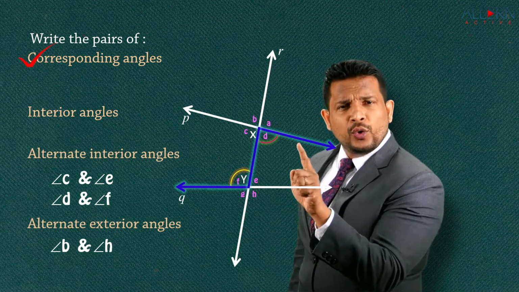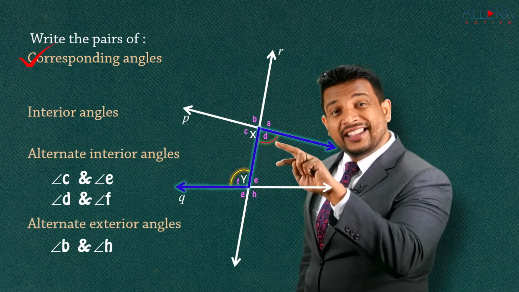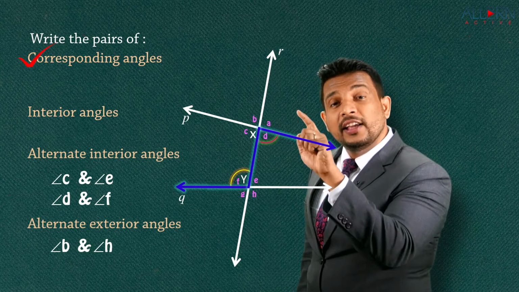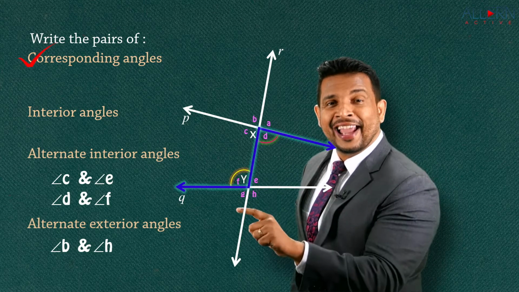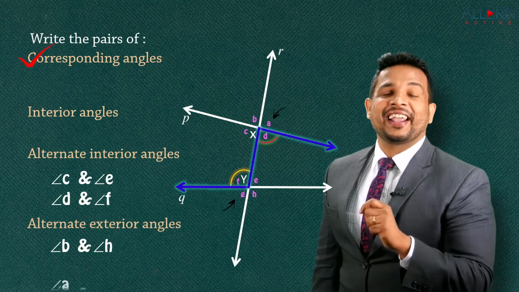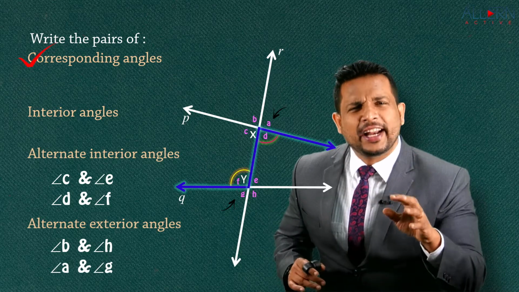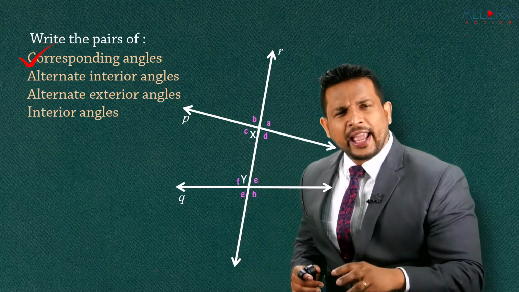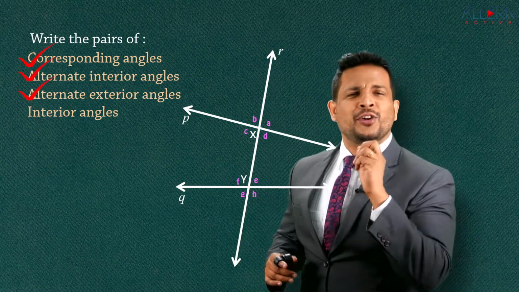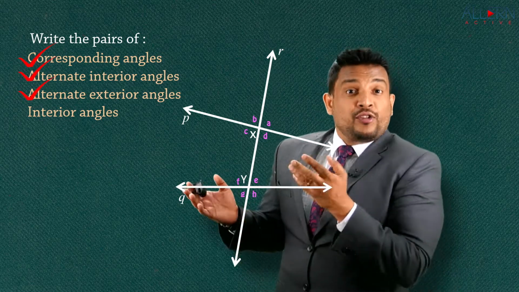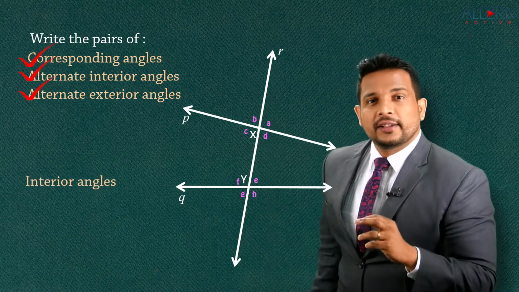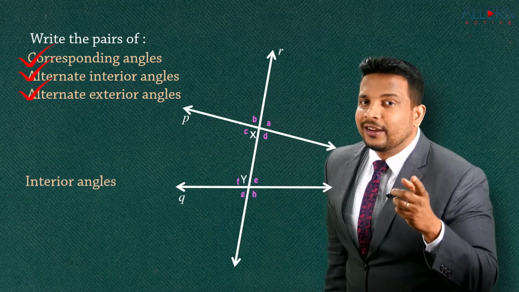Now, the moment you got this, with the help of this, can we get the alternate exterior one? That is angle A and angle G. That is what we write there, angle A and angle G. That's the next pair of alternate exterior angles. Was that easy? Very easy, right? So we got now corresponding angles, alternate interior angles, alternate exterior angles. What is left now? We have to just identify interior angles. Now interior angles, which letter?